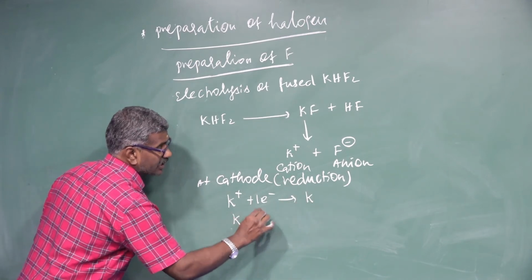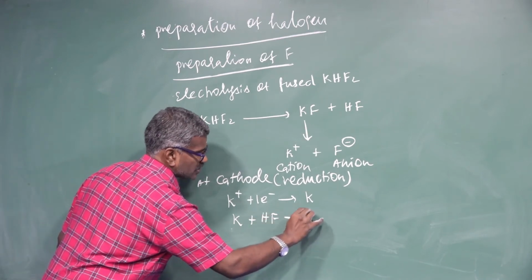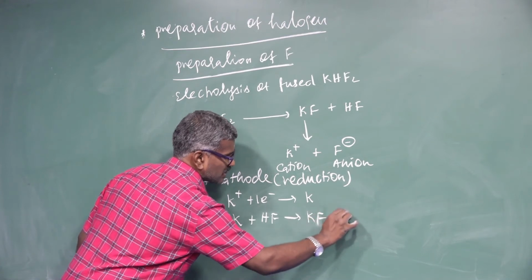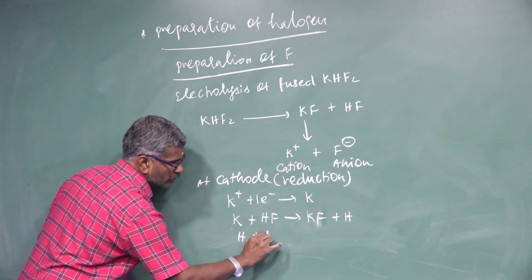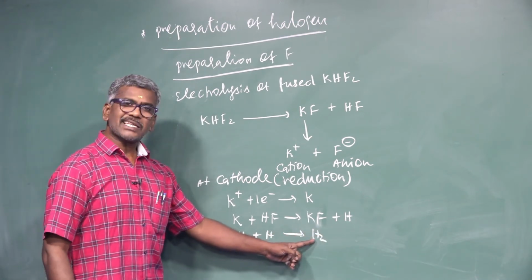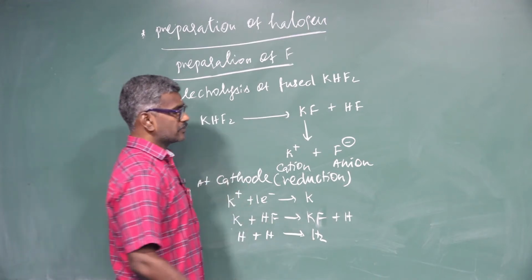K further reacts with HF to form KF plus hydrogen. Hydrogen is unstable, so it reacts with one more hydrogen to form H2. So hydrogen gas is liberated at which electrode? Cathode.